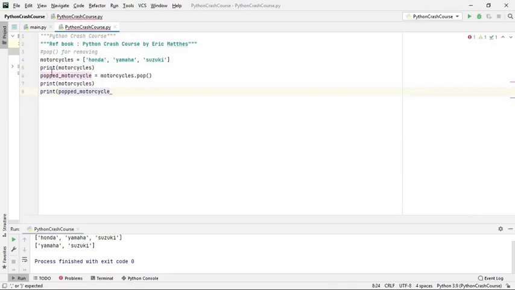We are calling motorcycle dot pop over here. Let us see what it prints. Print motorcycle. So this is the actual list, and this is the popped element. Here Suzuki has been popped. That means by default the last element is getting popped.